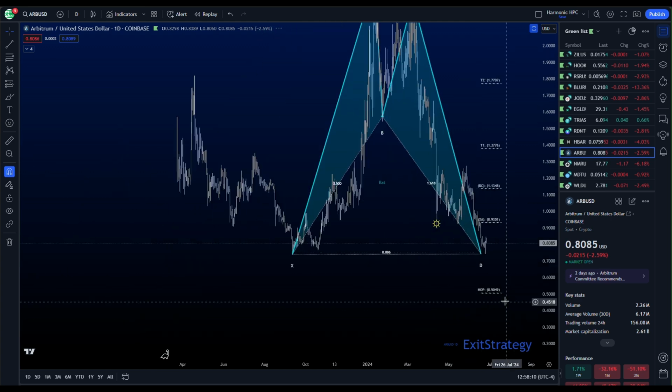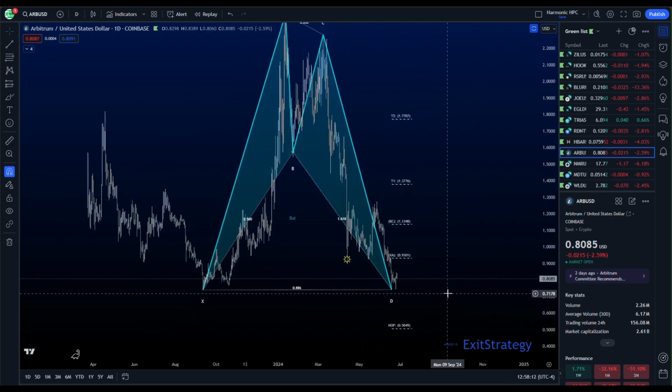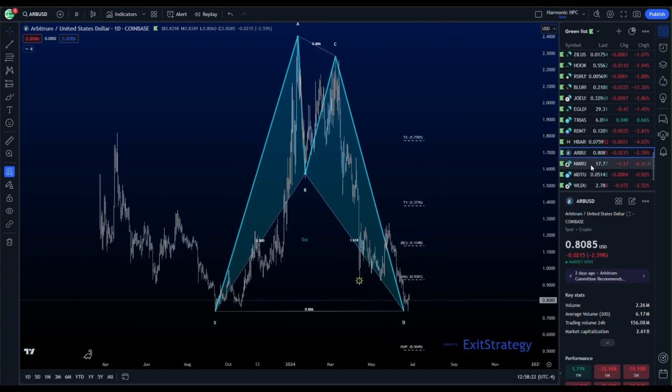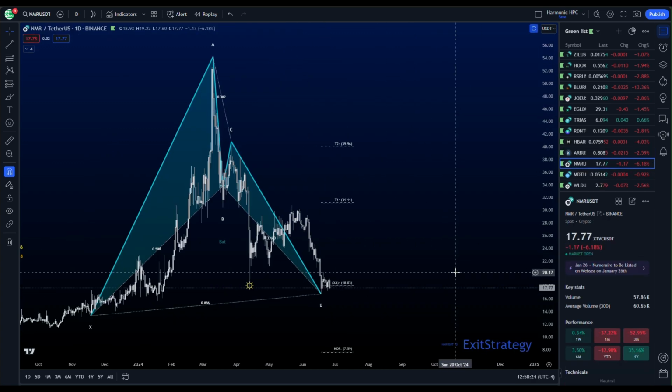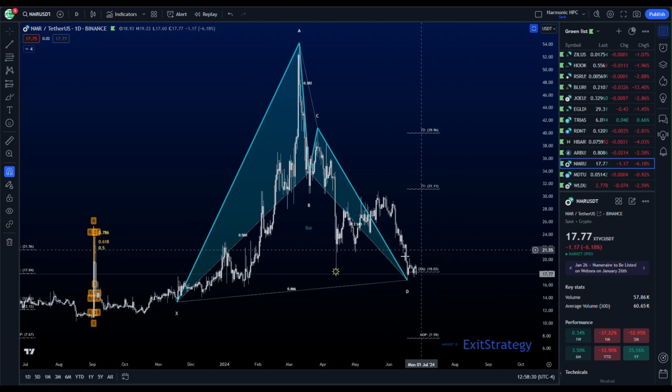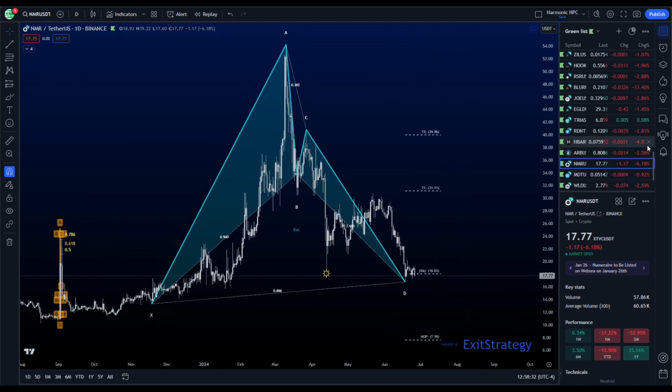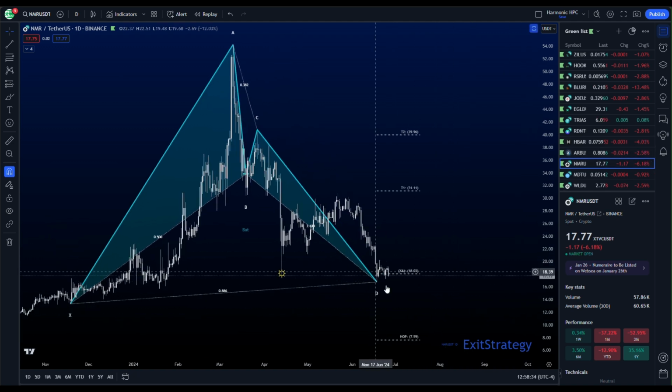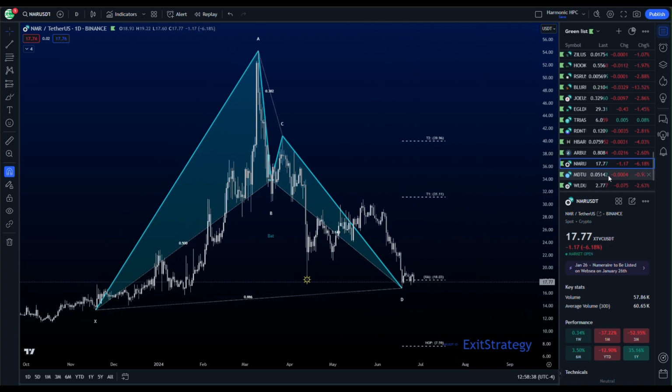ARB has again come down into the lows. I don't think we've taken quite the liquidity off the bottom. I wouldn't be surprised to break one morning low before possibly turning around. NMR, daily bat pattern, like many others, had a wick, rolled back over, extend the D leg. Let's see if we can get this PRZ, like minus 6% today. If we can hold these wicks down and then roll over, it could be on the way back up.